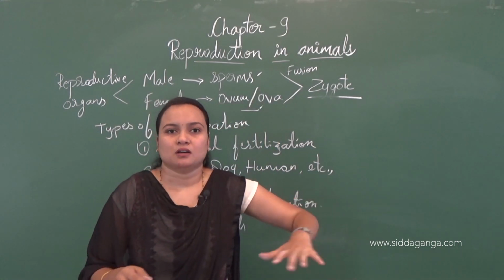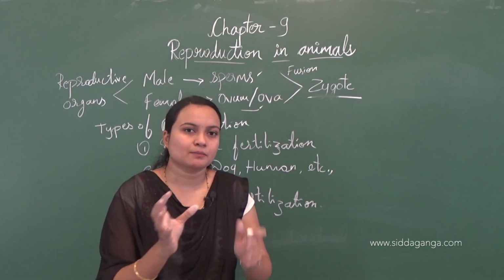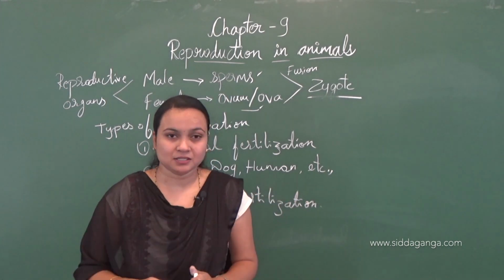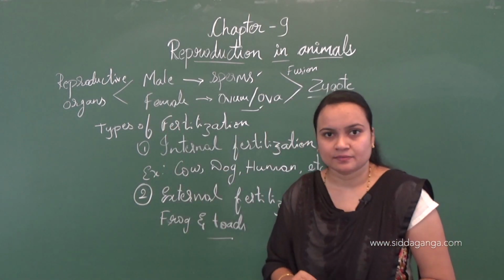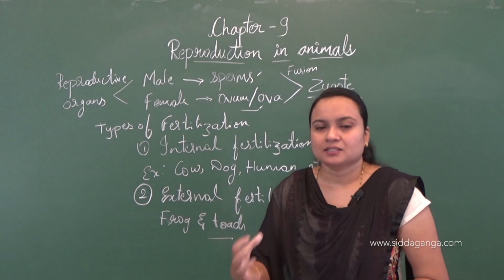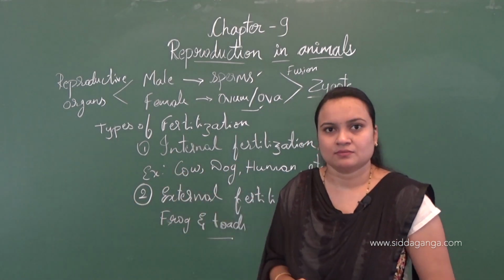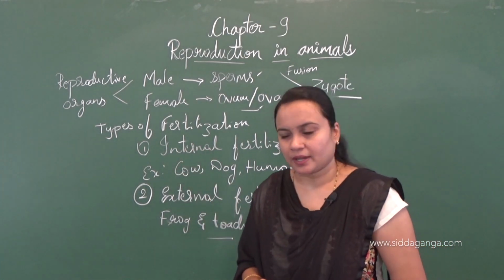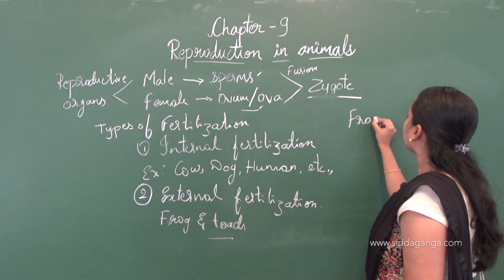There, when the male and female meet, the female will lay the eggs on the water surface. That is the frog egg.